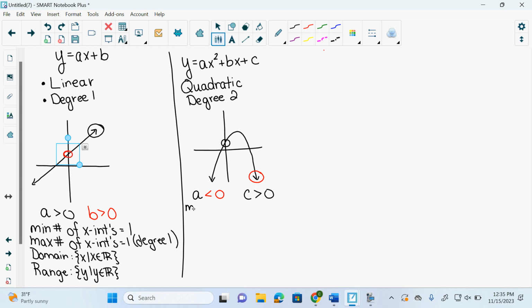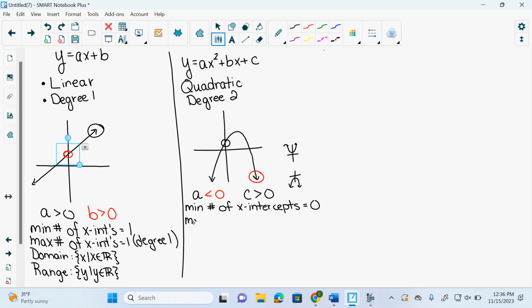So what's my minimum number of x-intercepts? Minimum. 1. Minimum. It's actually 0. Why is it 0? Because the entire graph could be negative and be below the x-axis, right? Or the entire graph could be positive and be completely above the x-axis, right? Because the arrows aren't discoing. The discoing arrows, because they're in opposite directions, at some point have to cross through, and therefore you get a minimum of 1, right? But degree 2 doesn't have to cross through. I could have a graph like this. I could have a graph like this, right?